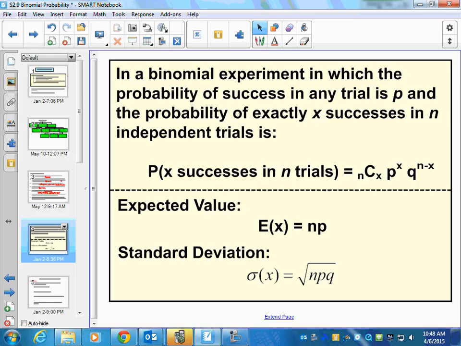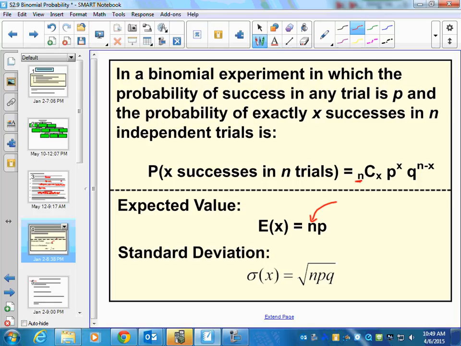Now, we've talked about expected value already, and expected value is just, on average, what would happen in different situations. We've always taken the probability of something happening times the number of outcomes. So in expected value, this n is the same n up here and the same n down here.